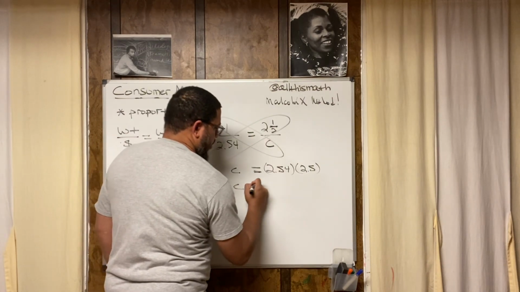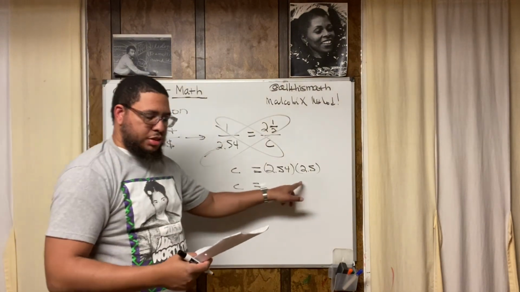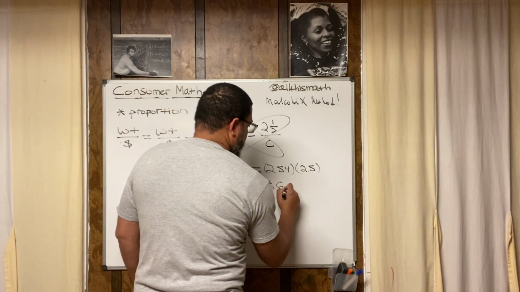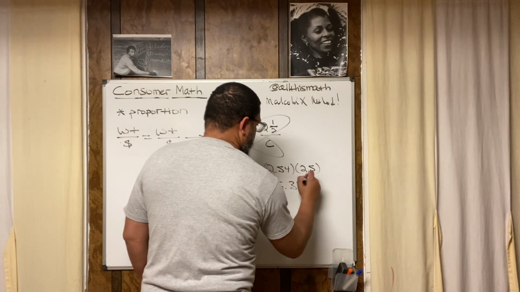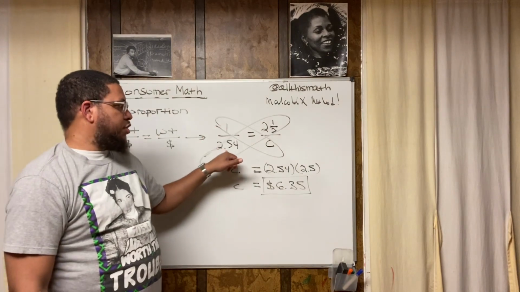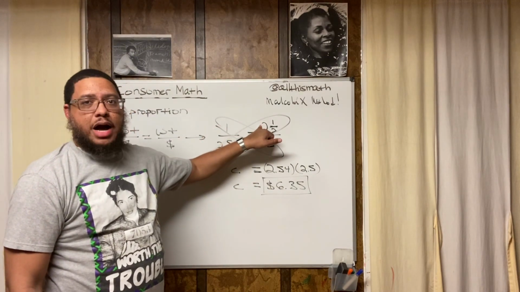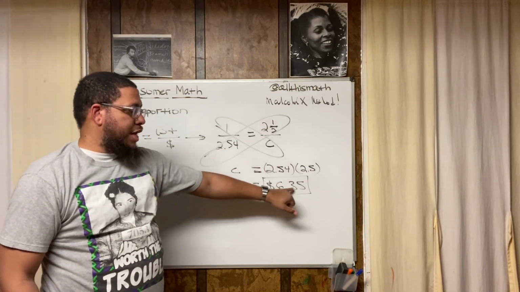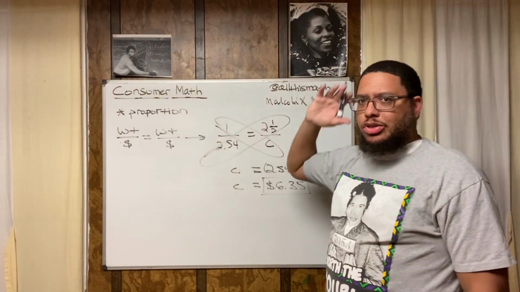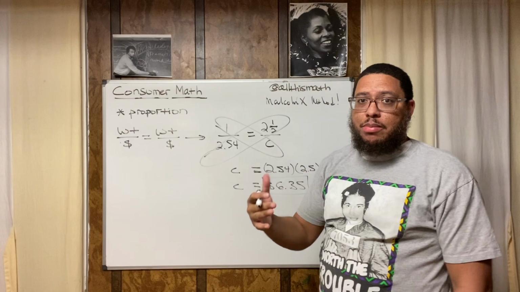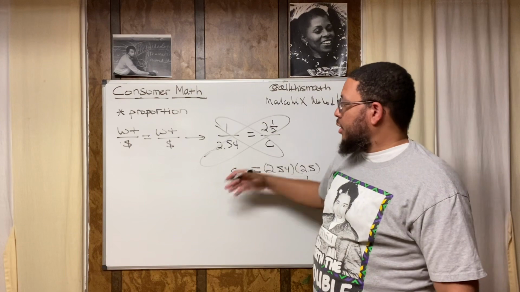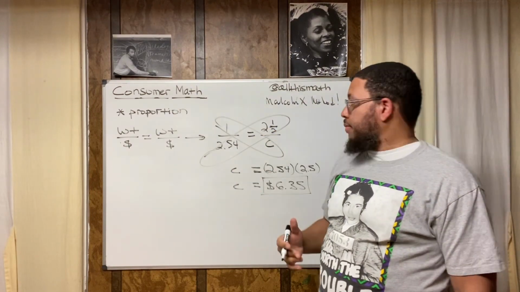All right, so now I'm gonna do 2.54 times 2.5, and that's gonna give me, because I calculated this earlier, $6.35. So that means that if I can get 1 pound of haddock for $2.54, I can get 2.5 pounds of haddock for $6.35. And I just used a proportion, right? Now, people do this type of math and these types of calculations all the time. They do it in their head. A lot of those same people don't realize that they do algebra when they do that. And if you had to write it down and document it, this is what it would look like. But this is what you're doing in your head, all right?